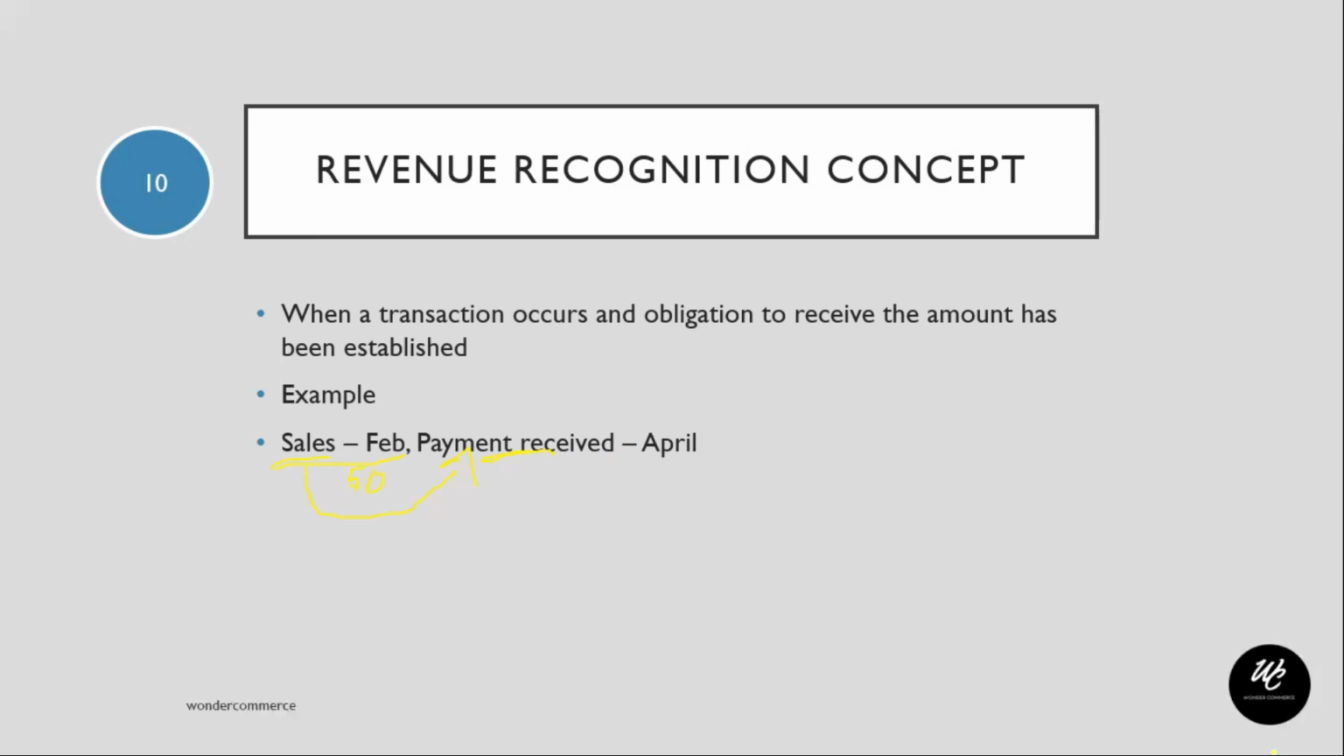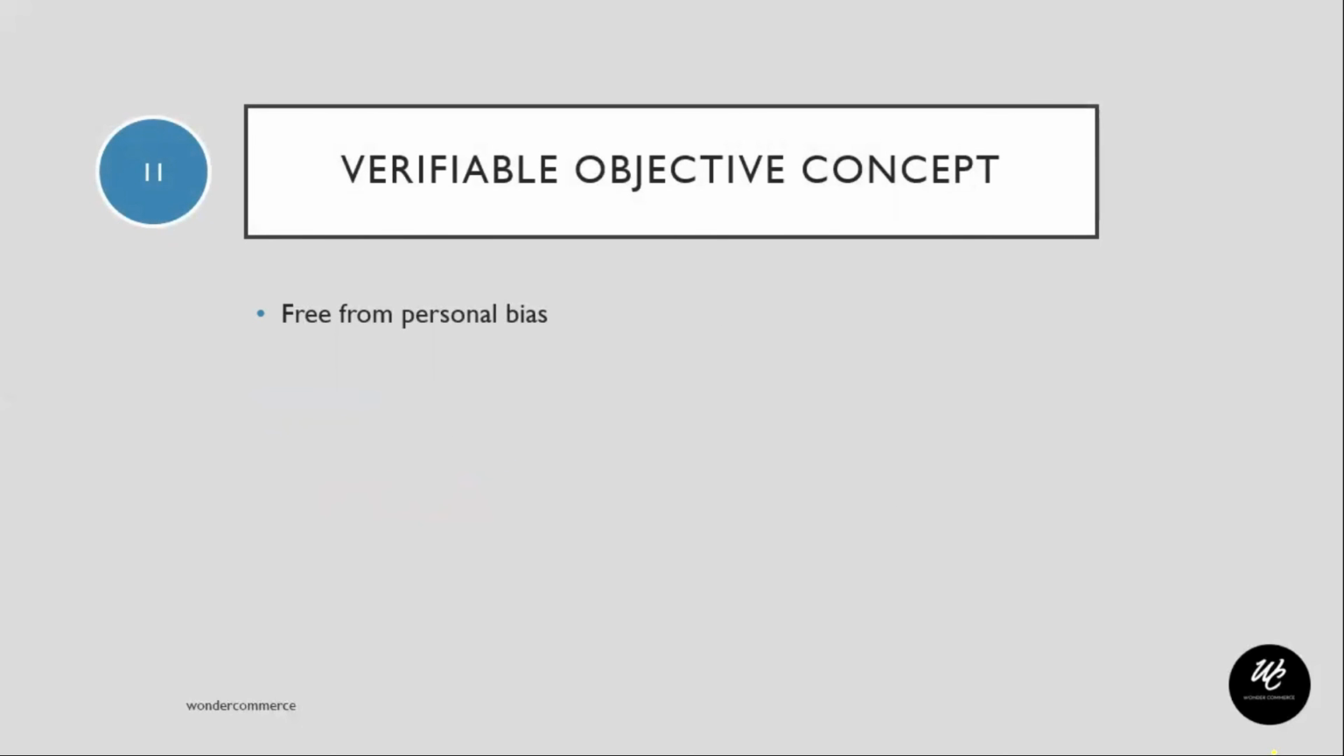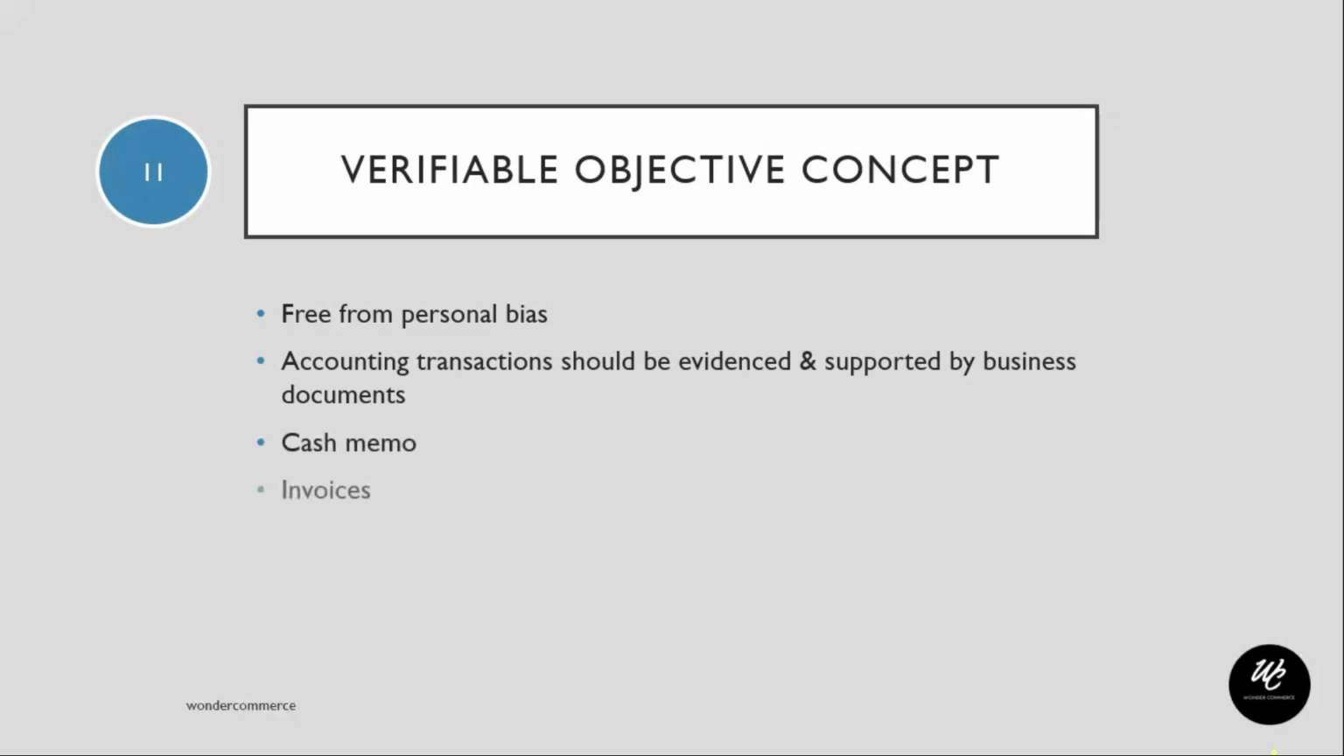That being said, now let's move on to the final principle, which is nothing but the verifiable objective principle. What is the verifiable objective principle? It simply holds that accounting should be free from any sort of personal bias. Measurements that are based on verifiable evidence are regarded as objective. So all the accounting transactions that a business does should be evidenced and supported by business documents. These supporting documents can be cash memos, invoices, sales bills, etc. So that's all regarding the 11 important accounting principles.